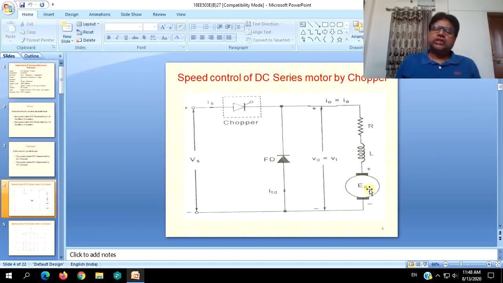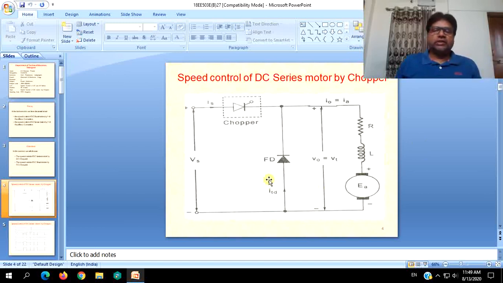In this, the consumption will be in the resistive components due to the series field and also due to the armature windings. There will be storing and releasing of energy, which we have already discussed in our previous sessions regarding the choppers and also the rectifiers. They will come into the picture.